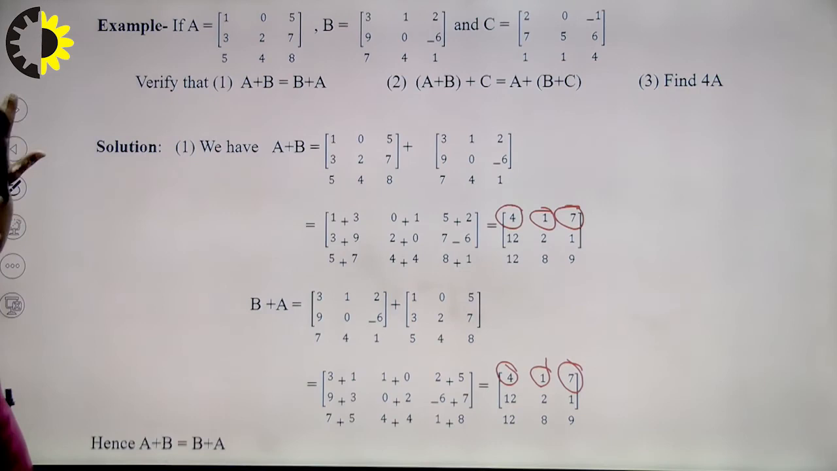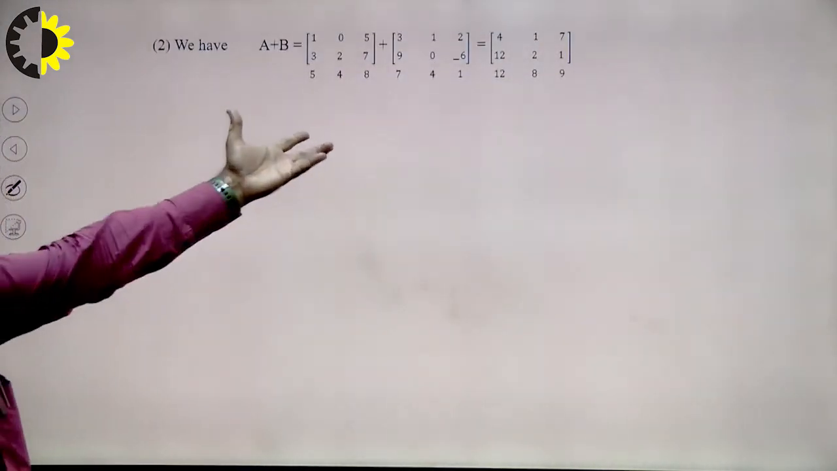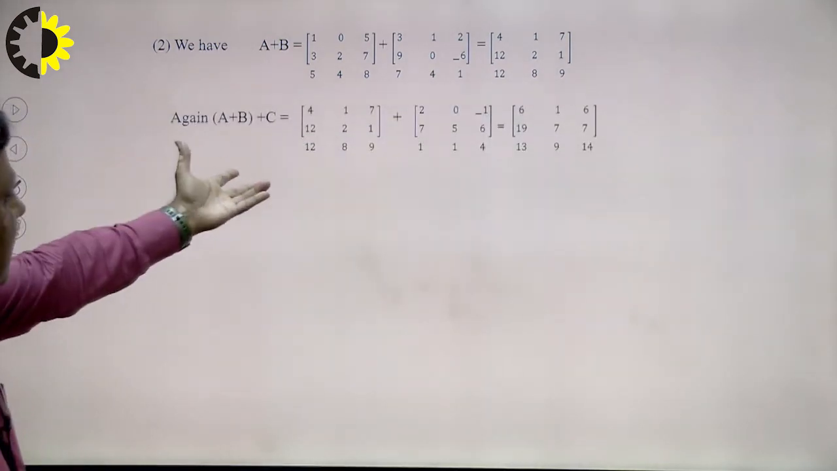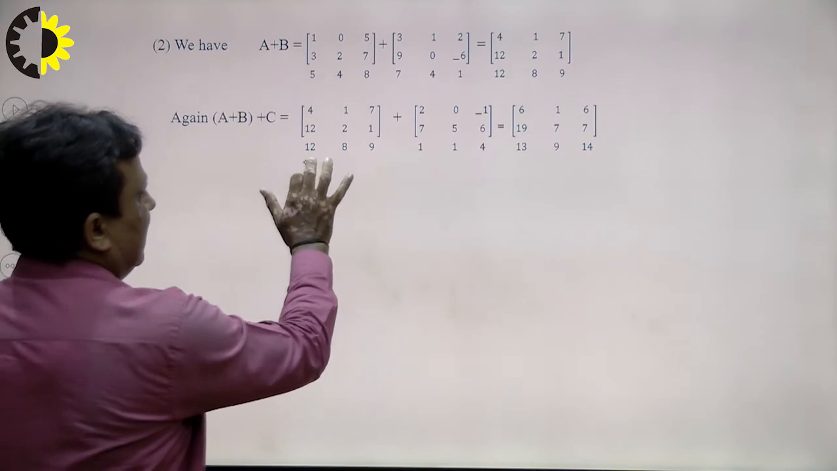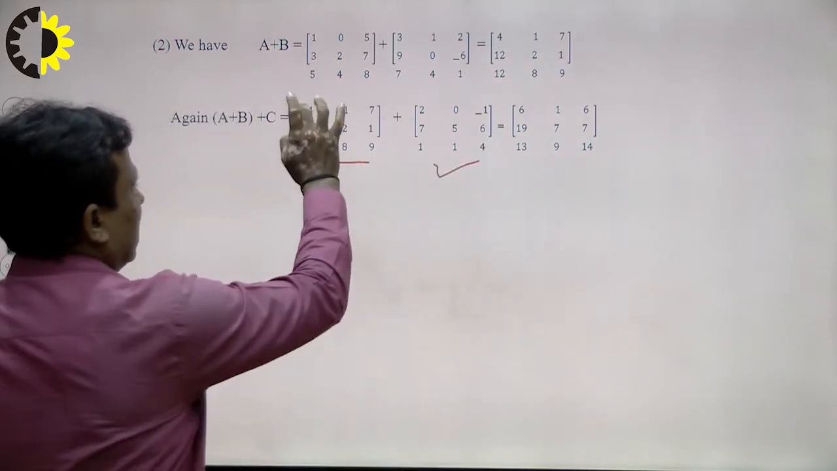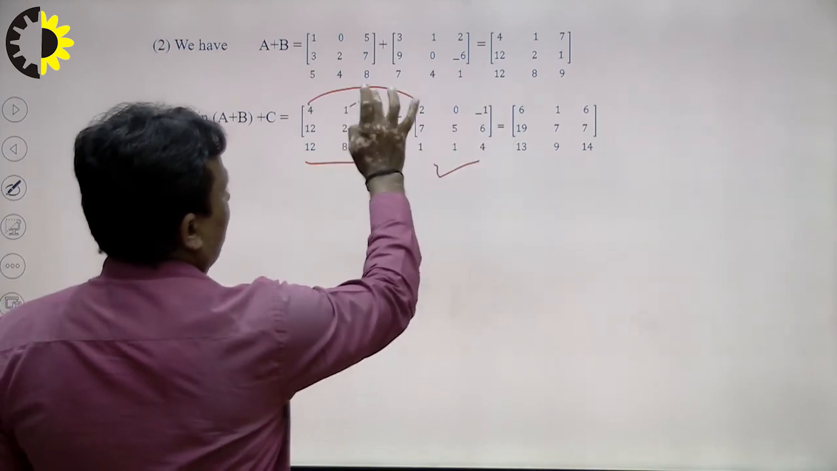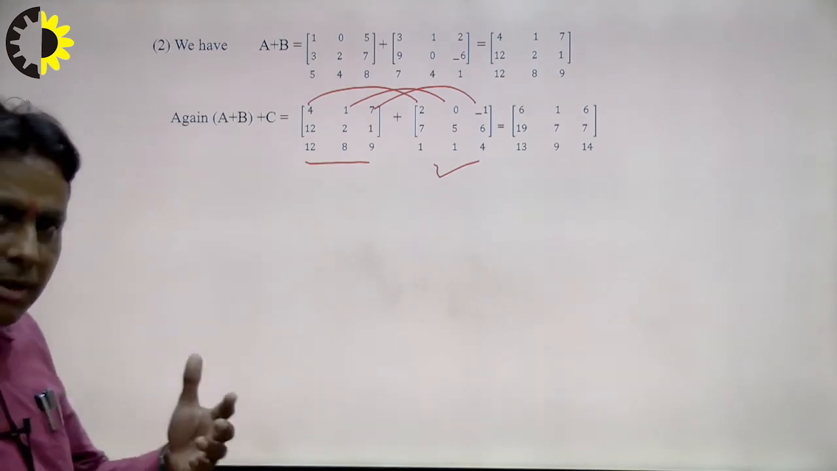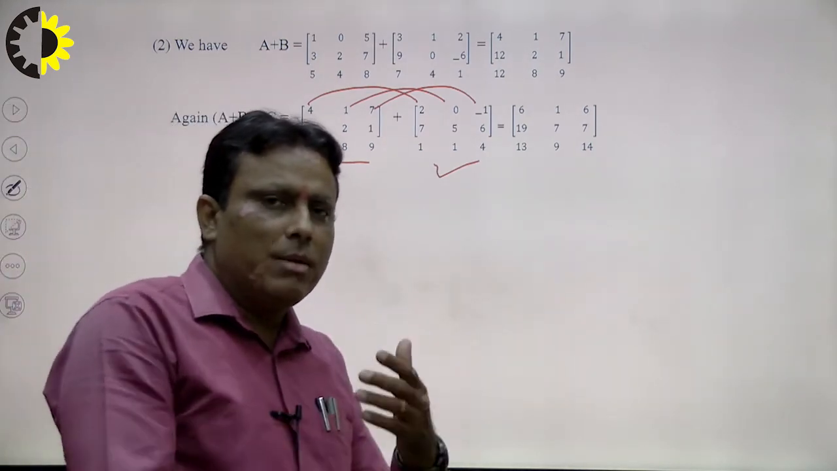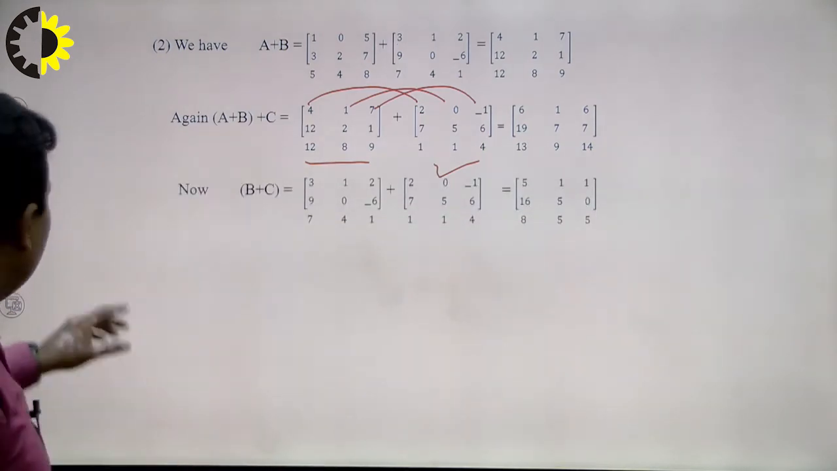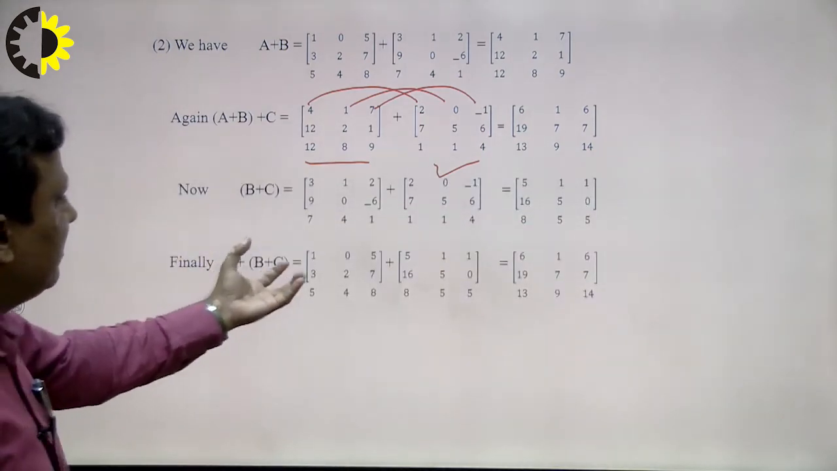In the same way, I want to calculate A plus B here in the previous slide, right? Now A plus B plus C. So I write here A plus B and then write C. So how to add? So 4 plus 2 is 6, 1 plus 0 is 1, 7 minus minus, I write here. So this is the simple way of addition of two or more matrices. In the same way we can calculate B plus C and next calculate A plus B plus C.